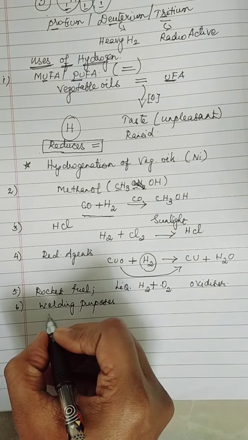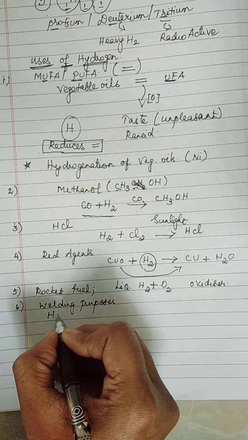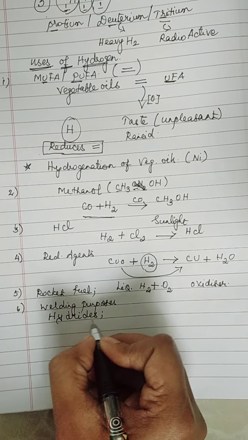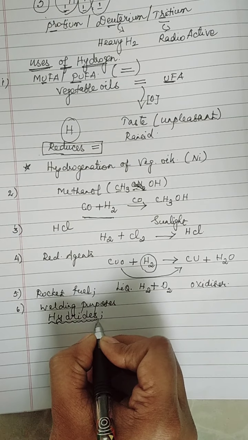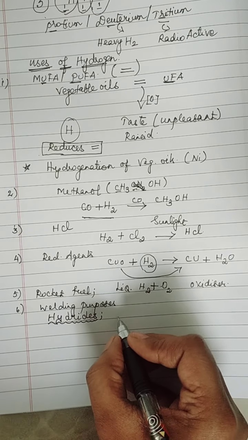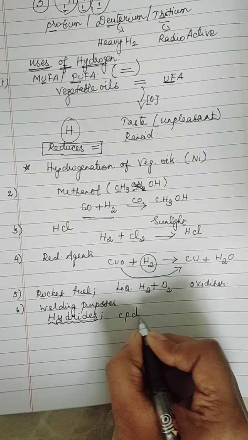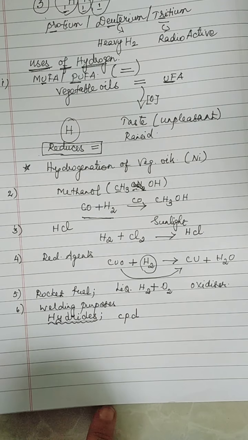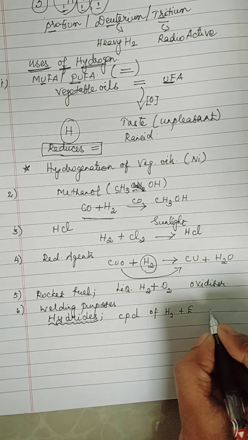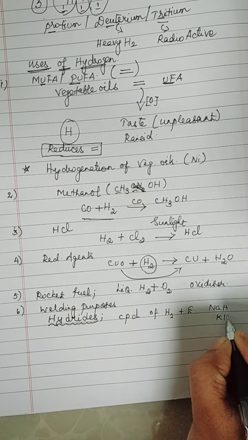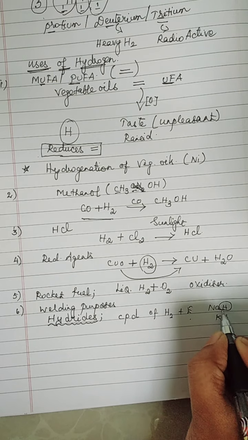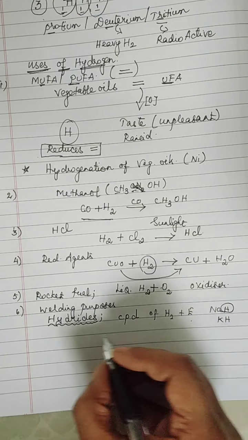Now, moving to the hydrides. Which topic are we moving to next? We have seen preparation, we have seen properties, we have seen uses. The next topic will be hydrides. I have already discussed hydride. Now, what is hydride? A compound of hydrogen with other elements is called a hydride. Sodium hydride, potassium hydride, right? So, this is an example for hydride. A compound of hydrogen along with other elements is called hydrides.